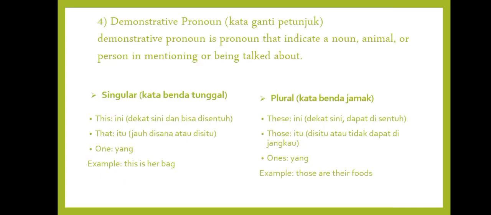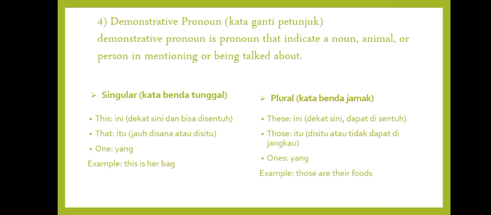The fourth type is demonstrative pronoun, or kata ganti petunjuk. Demonstrative pronoun is pronoun that indicates a noun, animal, or person being mentioned or talked about.